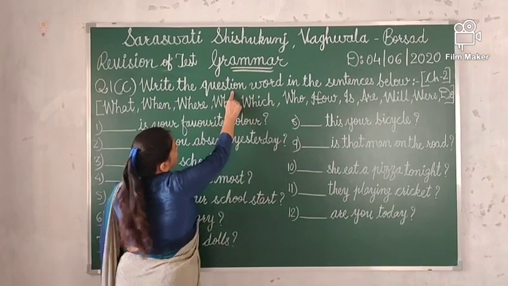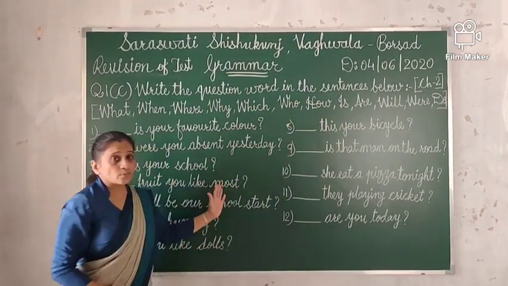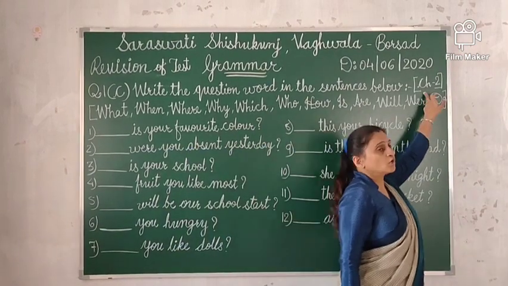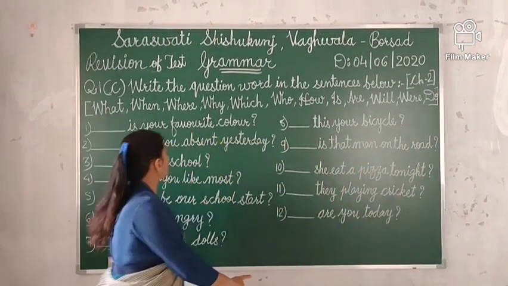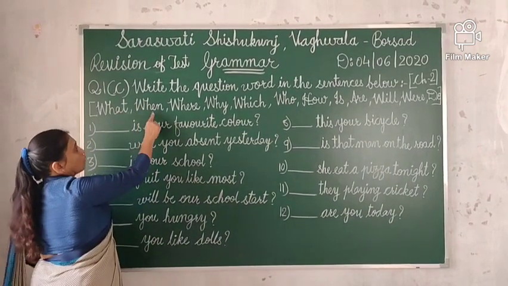Okay, now next question is question 1c. Write the question word in the sentences below. This question I took from chapter 2. Okay, you can see these words in the bracket. These all are question words. What, when, where,